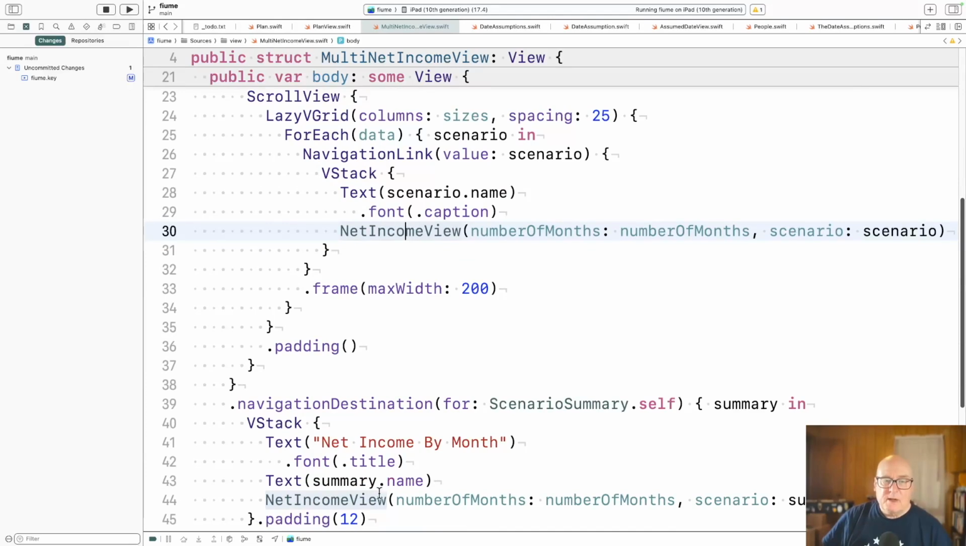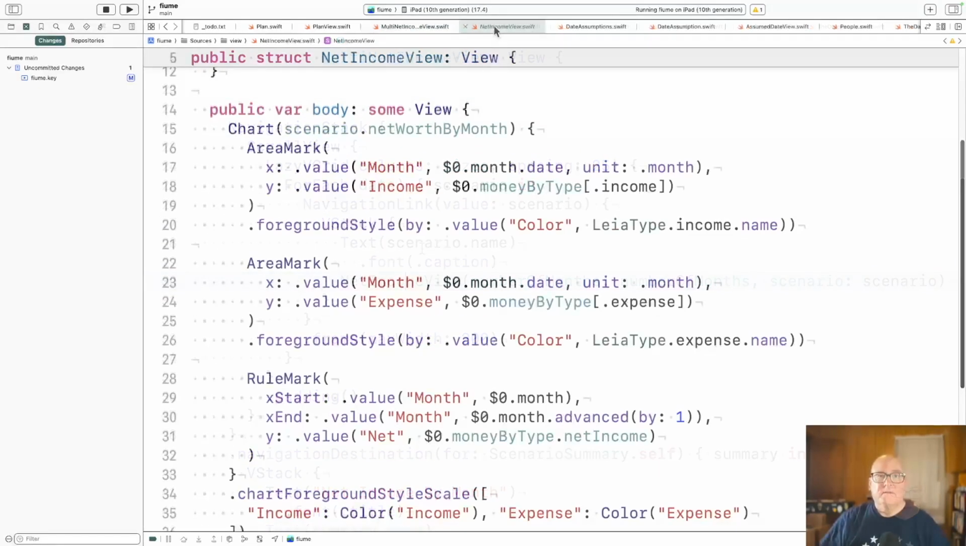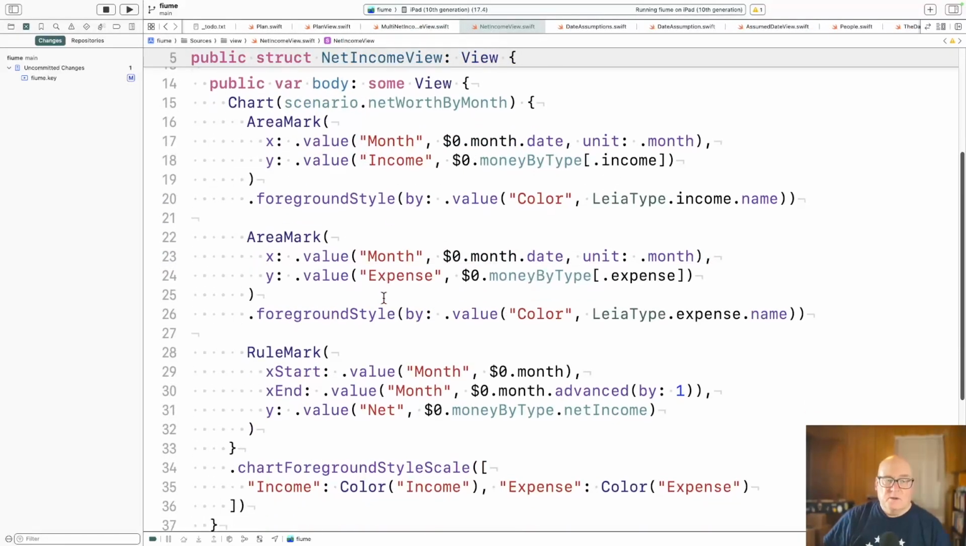I don't know. I'm happy enough with the way it is. All right. Okay, so this is the one scenario at a time, and it's really not too much. The chart is doing all the work for us.